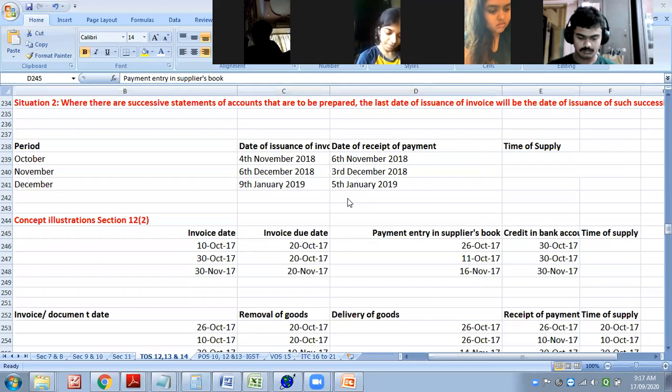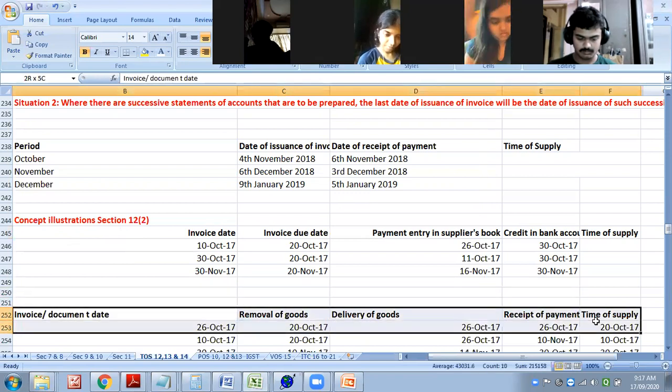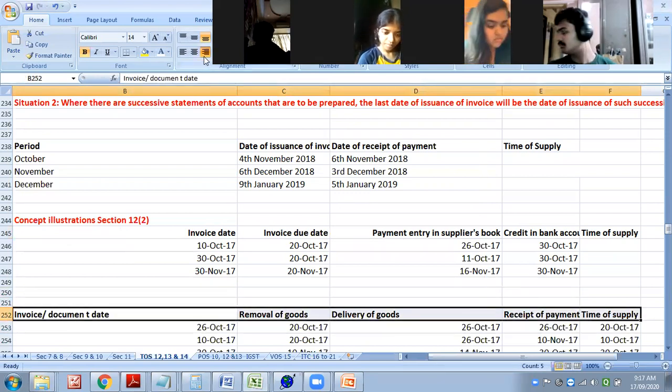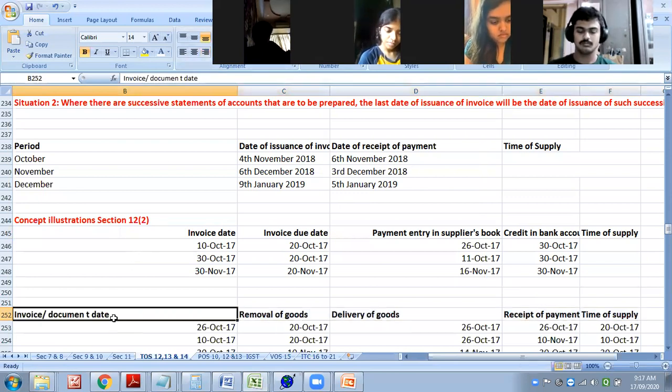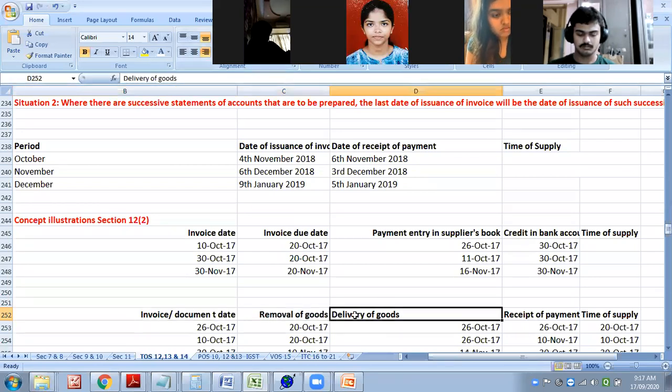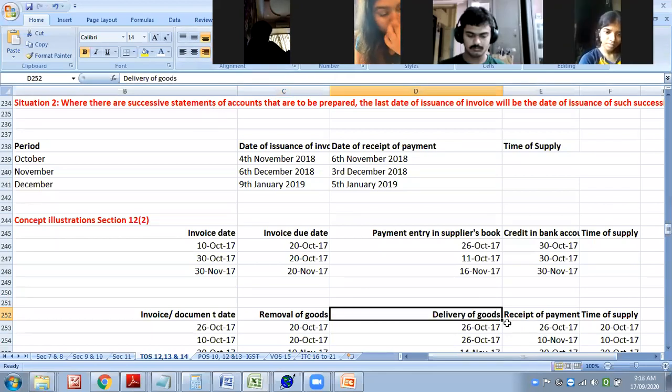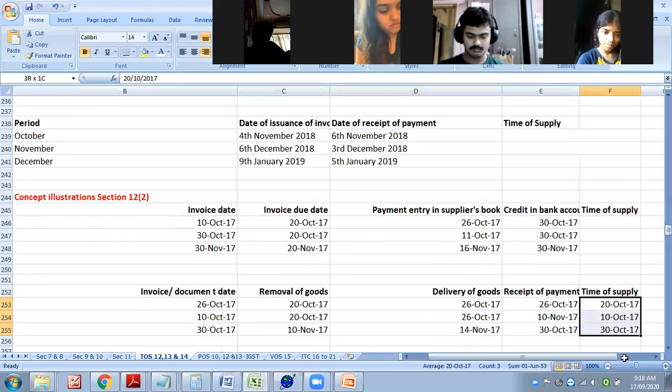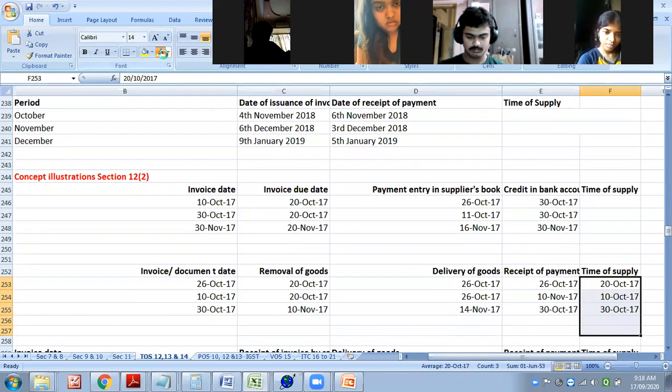Now tell me, get me the answers of these questions, please. So 12.2 is very integral and important, on which we will be having maximum questions.